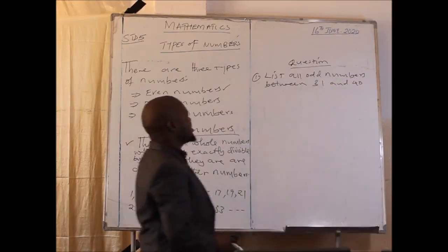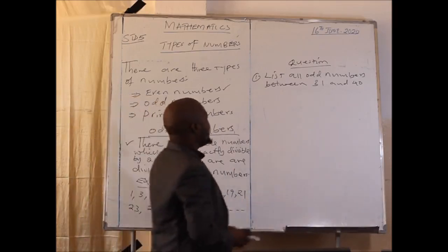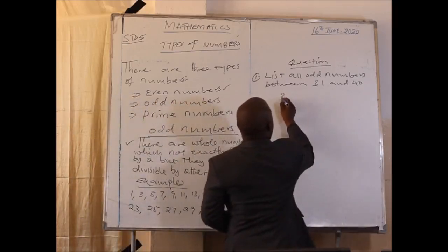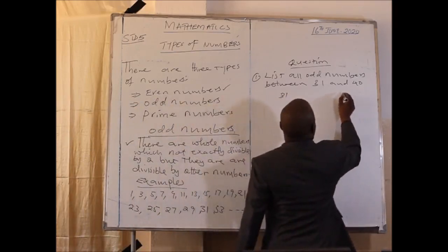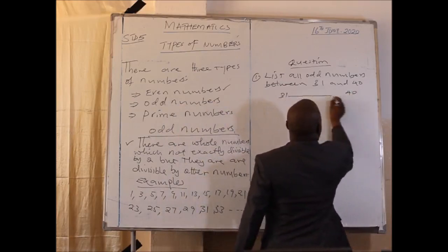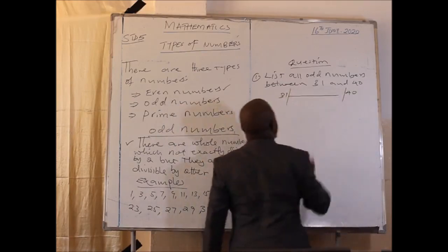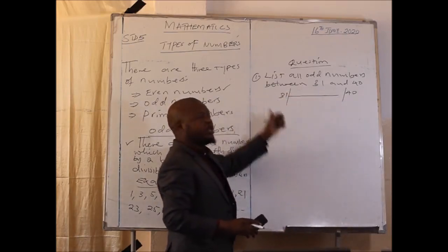First of all, we are going to start at 31 and we are supposed to end at 40, meaning that we are going to list the numbers which are in between. But these numbers are supposed to be odd numbers.